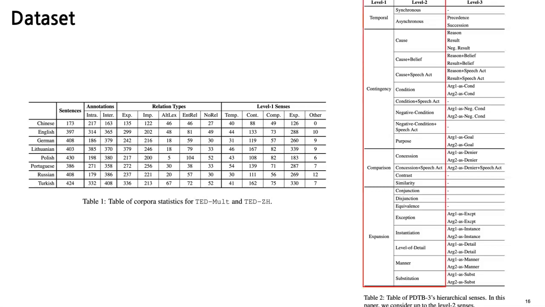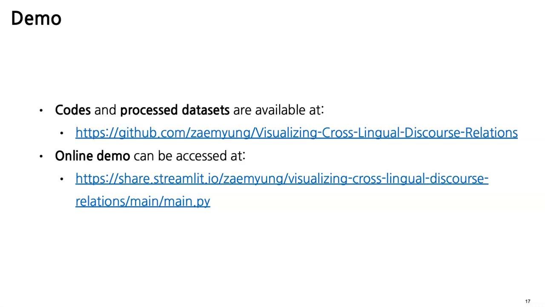We would also like to point out that in our analysis, we considered the level 1 and 2 discourse relations from the Penn Discourse Treebank framework. The code and the processed dataset are available at the GitHub repository, and the running demo can be accessed online as well at this link.